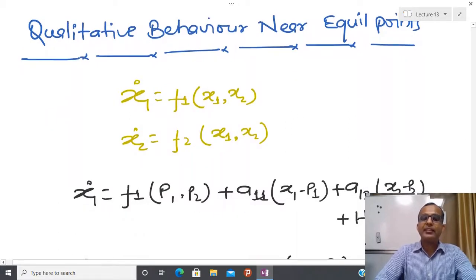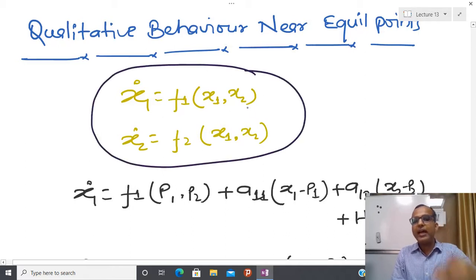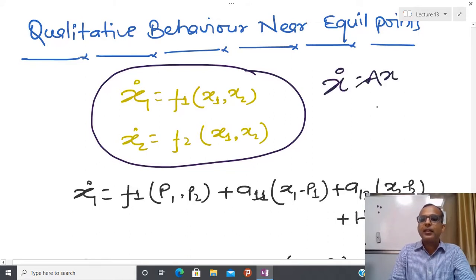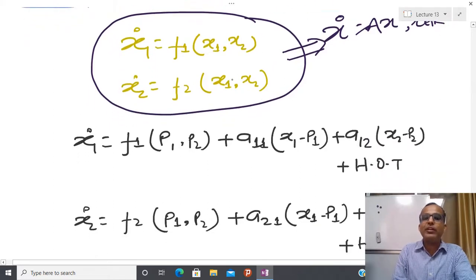So what I am telling is, suppose I have some second order nonlinear system, and we have already developed a method for the linear system x dot equal to Ax. Here again I am assuming that this is a two-dimensional system, and we have already learned that for any nonlinear system in the vicinity of a certain point, and most of the time I am taking the equilibrium point, under certain conditions it is possible to express a large class of nonlinear systems as some kind of linear system. So suppose that P1 and P2 is the equilibrium point of this system.